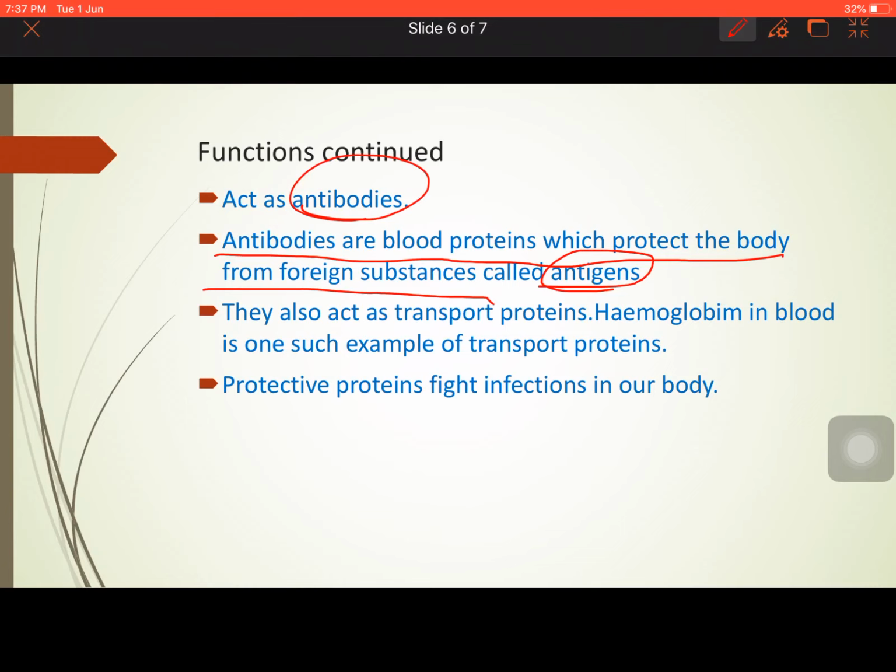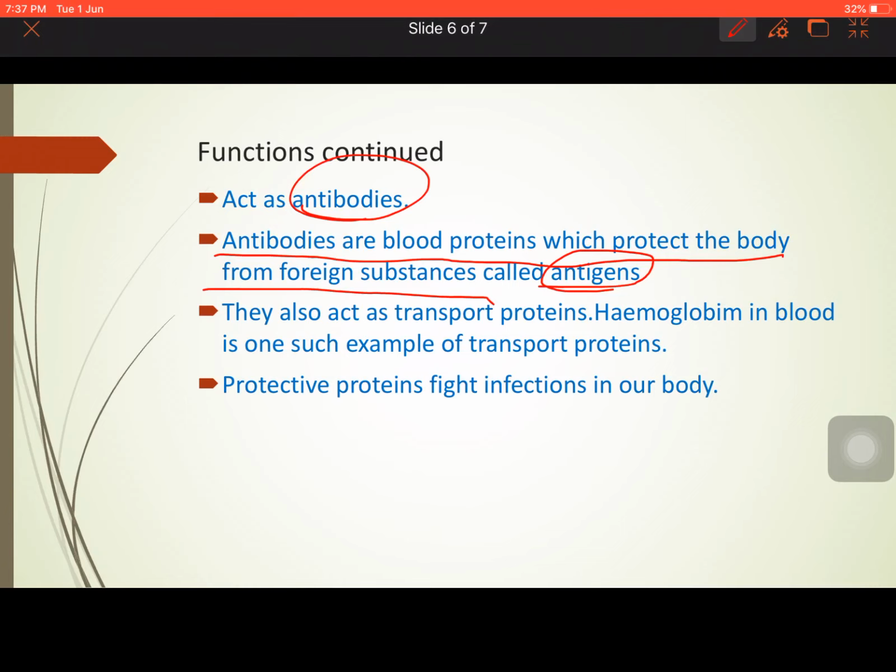These antibodies are nothing but blood proteins. So, we are being vaccinated against the coronavirus so that antibodies are produced against that specific virus. But generally, any antigen, when it comes inside our body, is fought with the help of natural antibodies. Now, there are several types of antibodies also, immunoglobulin A to E.